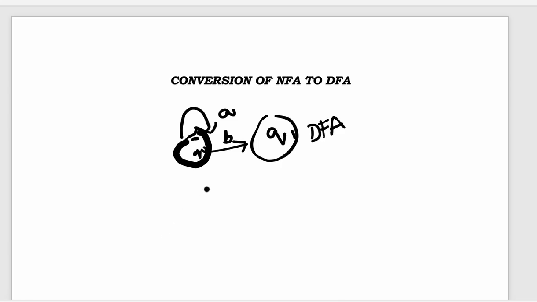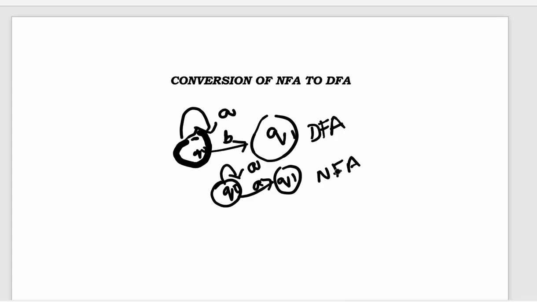Whereas non-deterministic finite automata is from one state on one input going to multiple states, we call it non-deterministic finite automata.